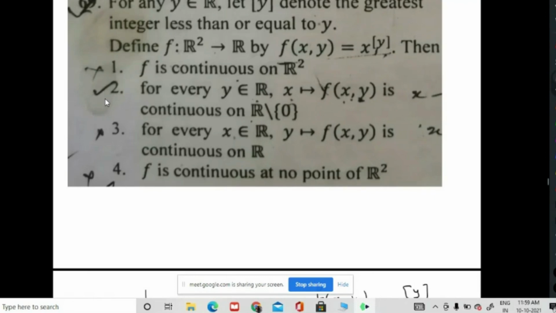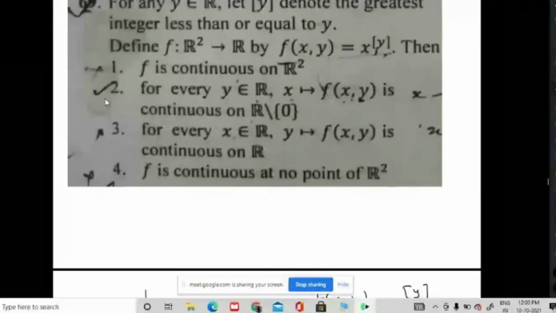Is that continuous? Suppose you take y equal to 1. What about your function x going to f(x,1)?